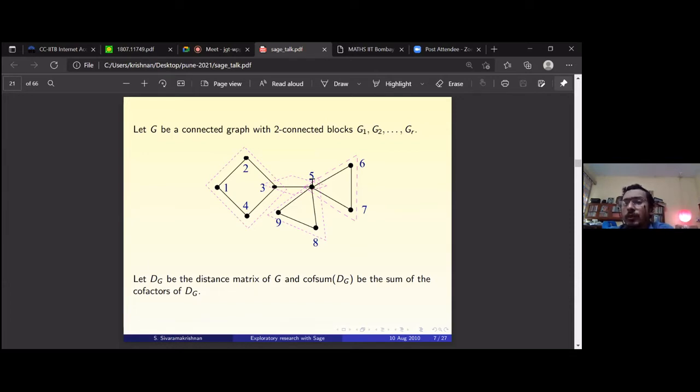Is the graph connected? You delete every vertex one at a time and find out, so you can find the cut vertices. Once you have found that cut vertices exist, you find out what the two connected blocks are. So algorithmically, this is easy to do. There is nothing hard about this.